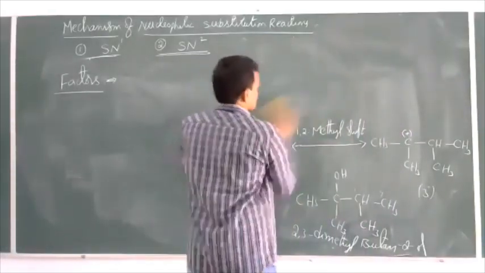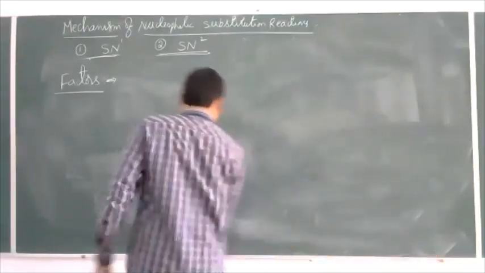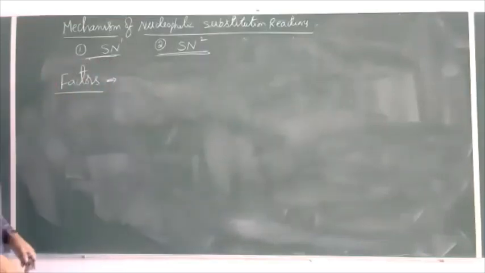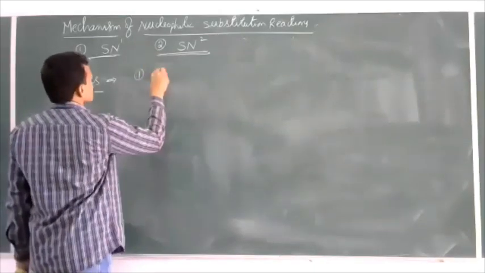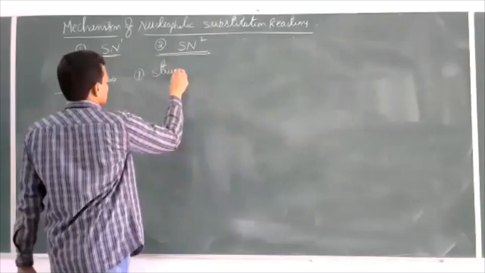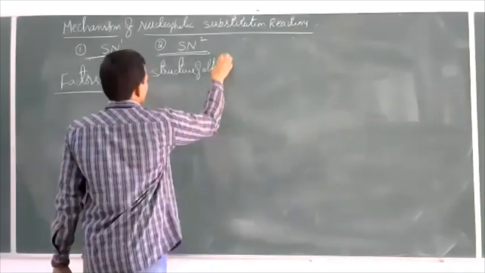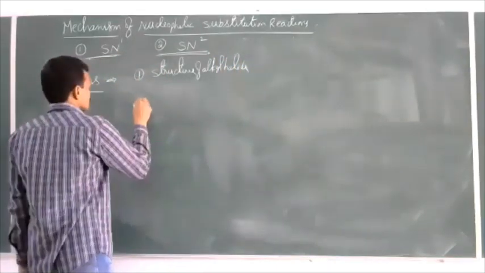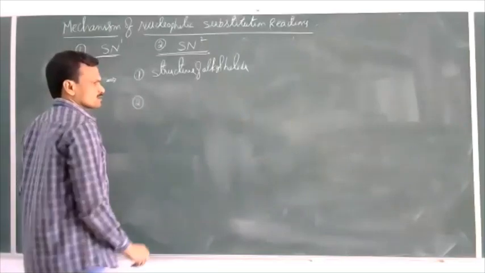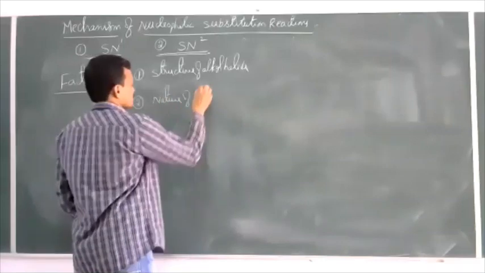What are the factors that affect the SN1 mechanism? First one, structure of alkyl halide. The second one is nature of leaving group.